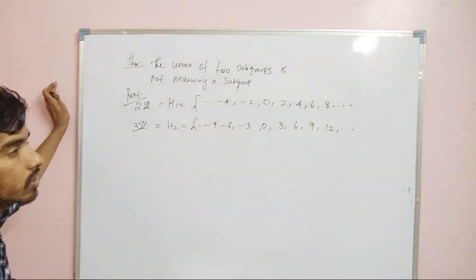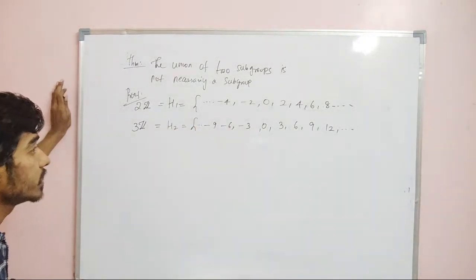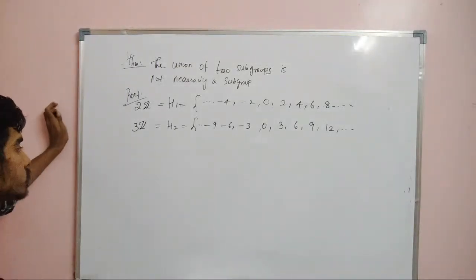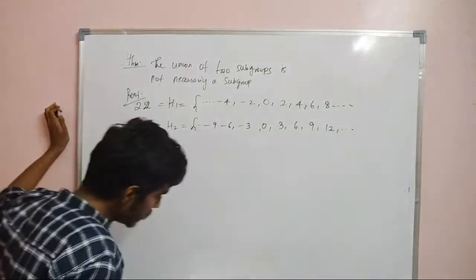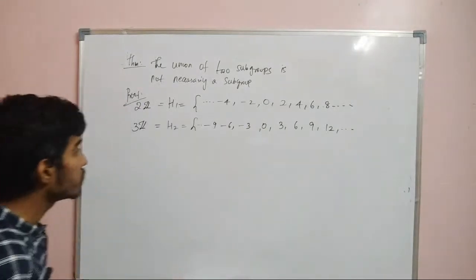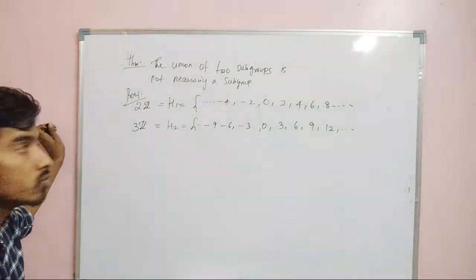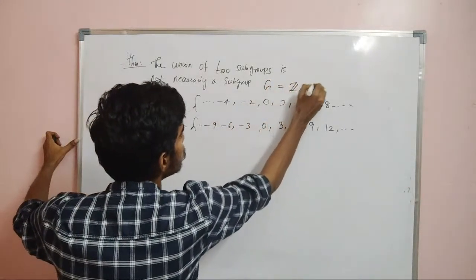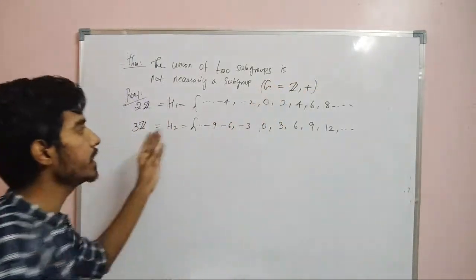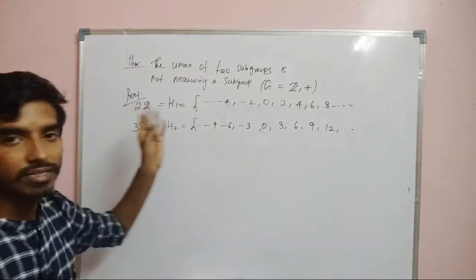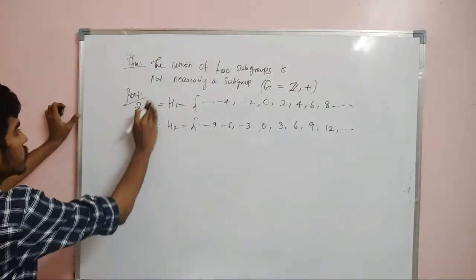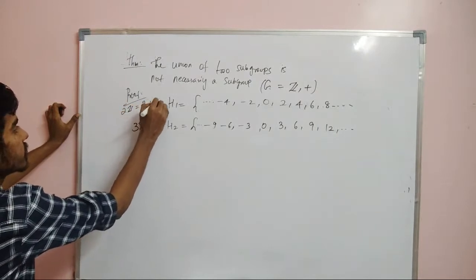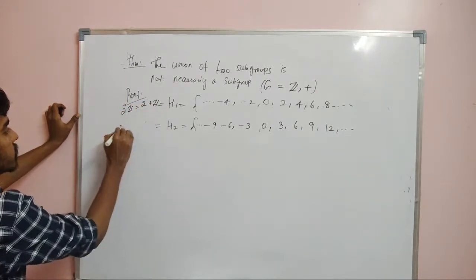Now these two are subgroups. You can easily verify that with the one-step test, that is, AB inverse belongs to H. Let G be the additive group of integers. Remember, it is the additive group of integers. G is equal to Z with addition, right? So 2Z means multiples of 2 in Z, and 3Z means multiples of 3 in Z.